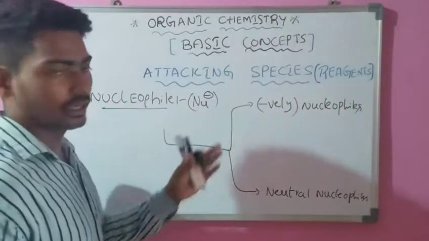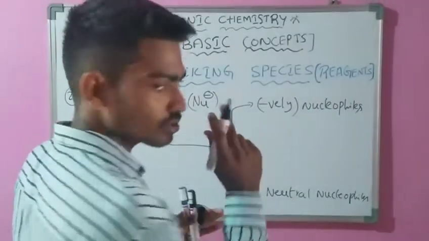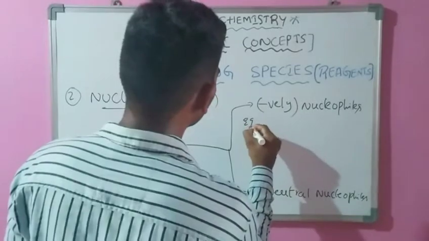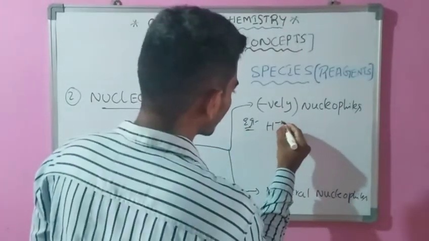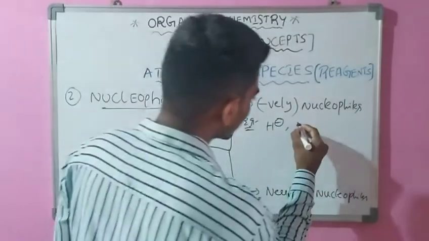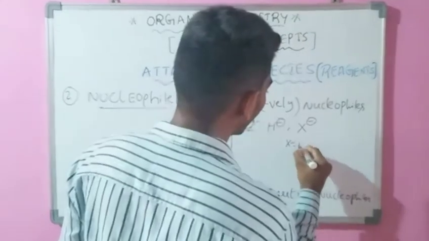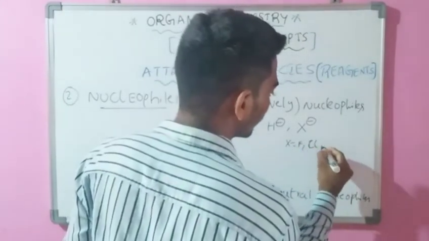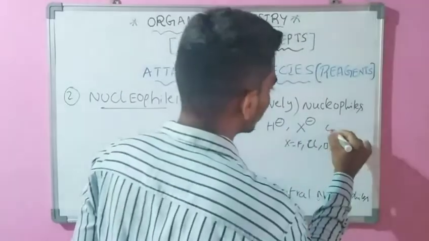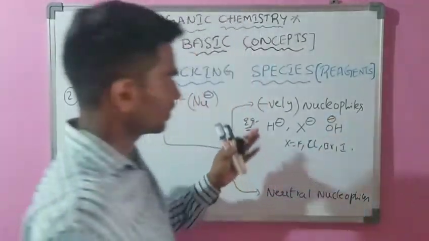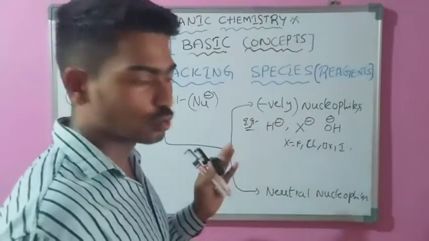What are the examples of negatively charged nucleophiles? For example, H minus and X minus, where X is a halogen: fluorine, chlorine, bromine, iodine. Another example is OH minus.